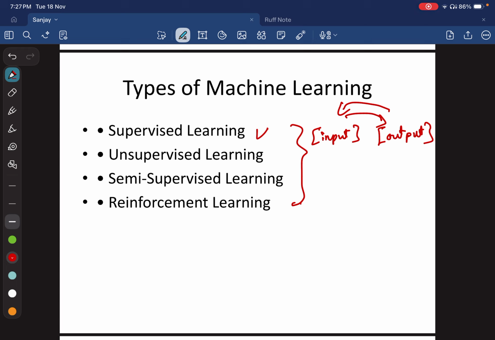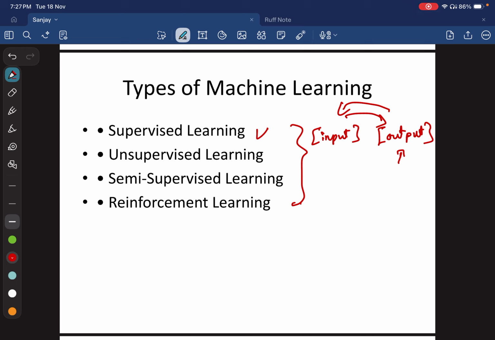It usually predicts some value using default internal parameters, and if it doesn't match the corresponding output, then it will adjust some hidden parameters. So next time it will do